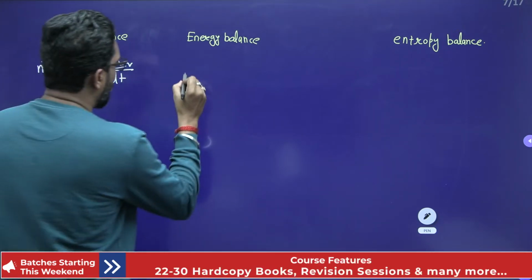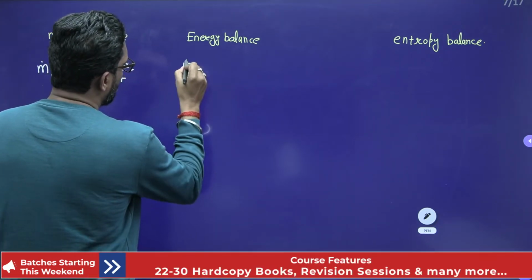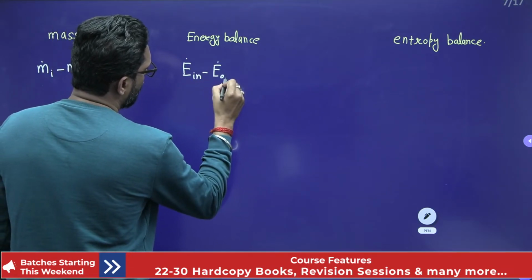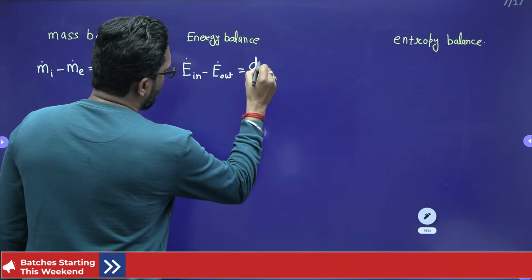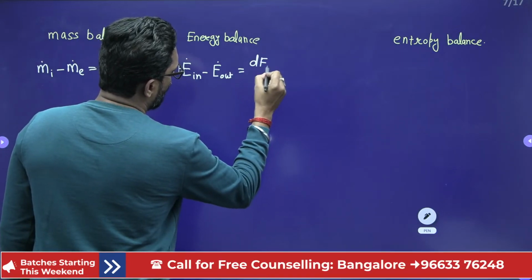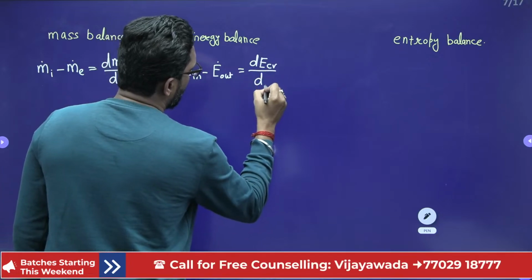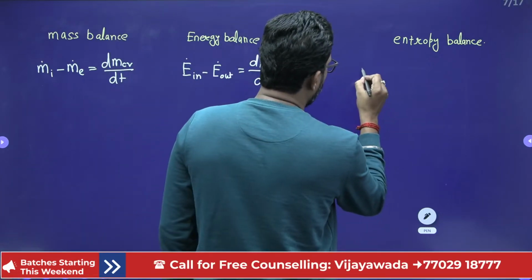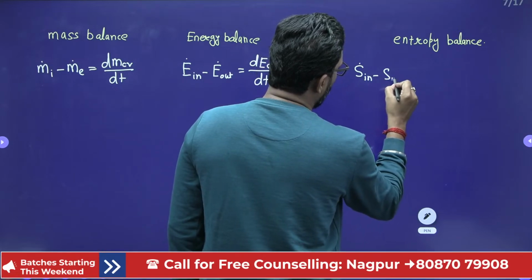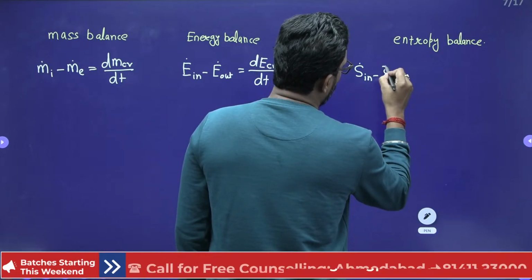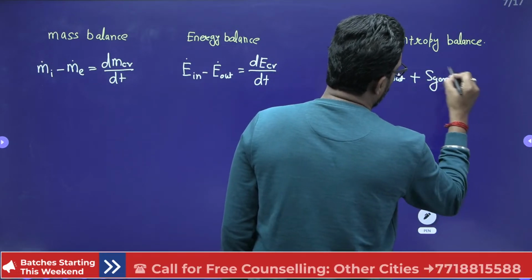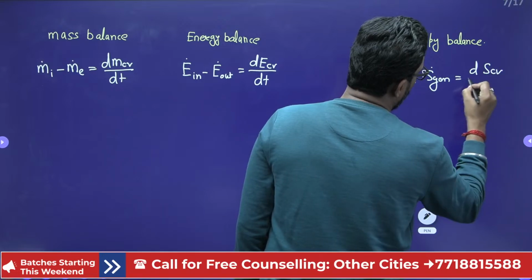What is the energy balance? Energy dot in minus energy dot out is equal to dE_CV by dt. What is the entropy balance? Entropy in minus entropy out plus entropy generation is equal to dS_CV by dt.